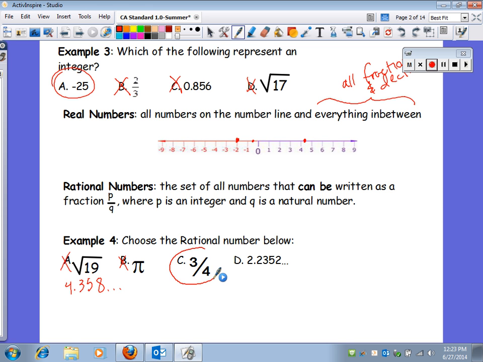3/4 is a rational number. That is a fraction. Anything that is a fraction, right here, you can see the fraction. Anything you can make into a fraction is a rational number. D is definitely not a rational number because it does not end and it does not repeat. If it's just a repeating decimal, you could make that into a fraction. Decimals that do not repeat or end are not rational.